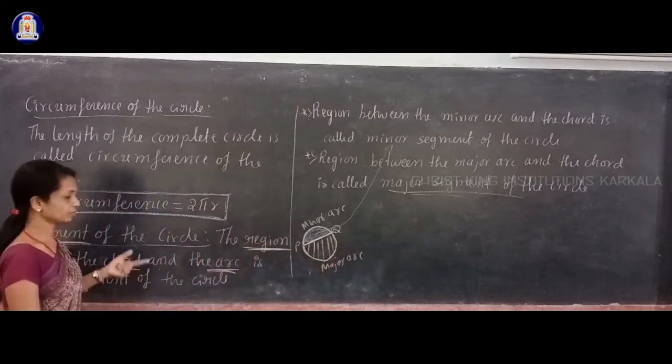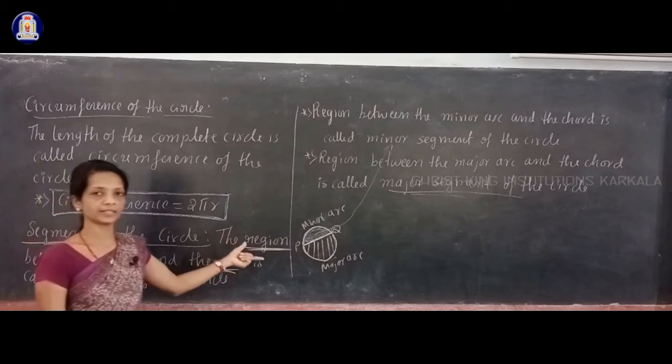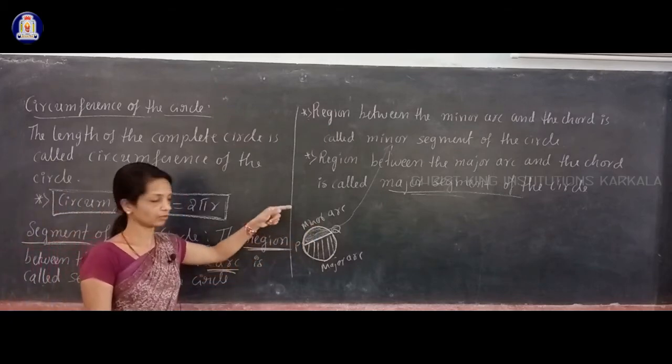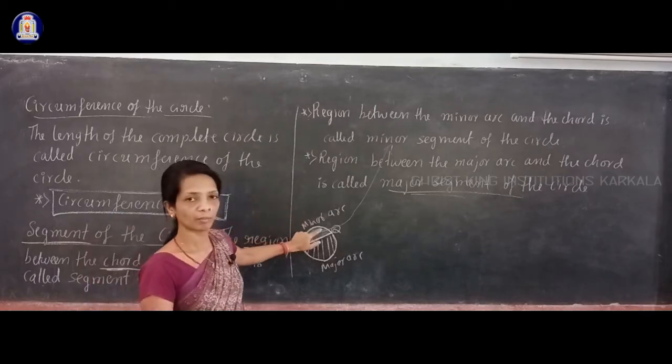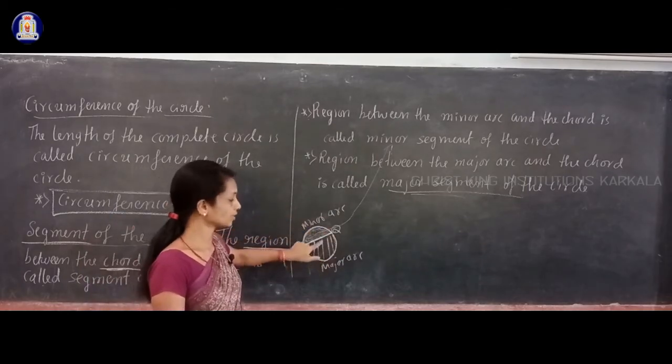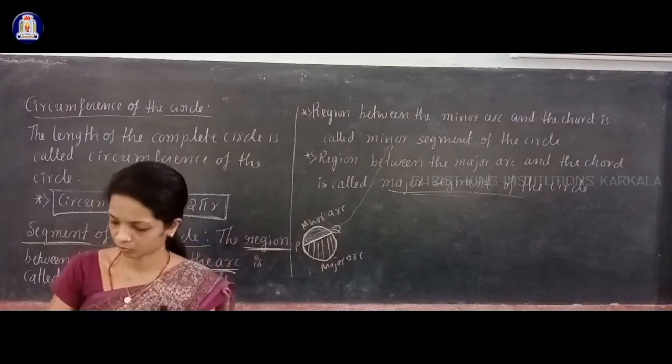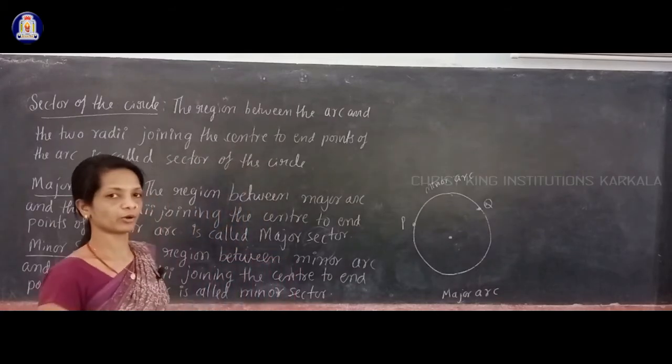So segment means the region between the arc and the chord of the circle. If you have a minor arc, then you have a minor segment. If you have a major arc, then the region is a major segment. Okay, thank you. You learned the definition of a segment of the circle.